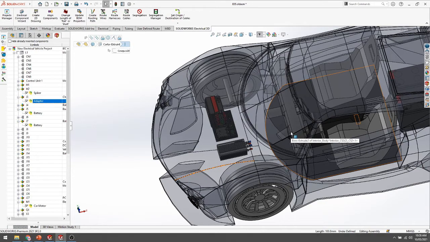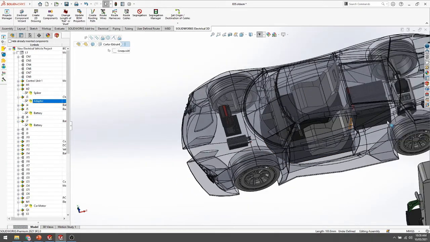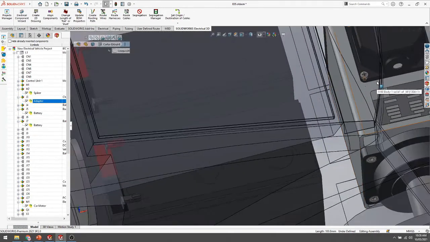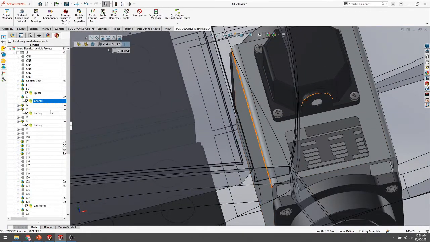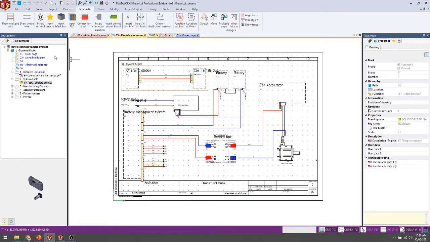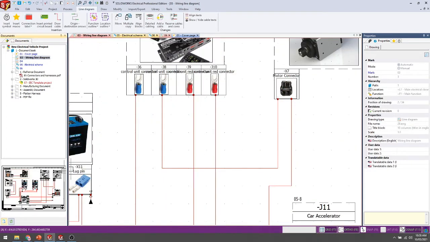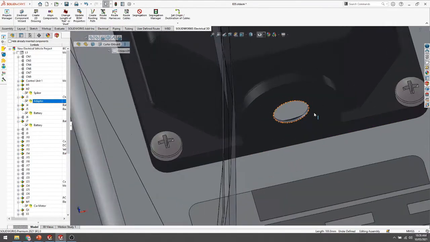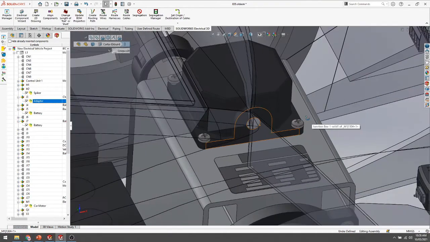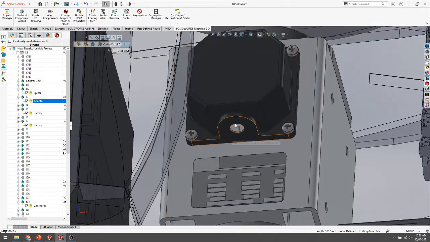Some components are inside the vehicle. Okay, and now we want to add the same model we have added here as a single line side. I have added this one symbol, so the same symbol is missing inside the 3D model, this one. Okay, the motor connector, so we need to add it here.